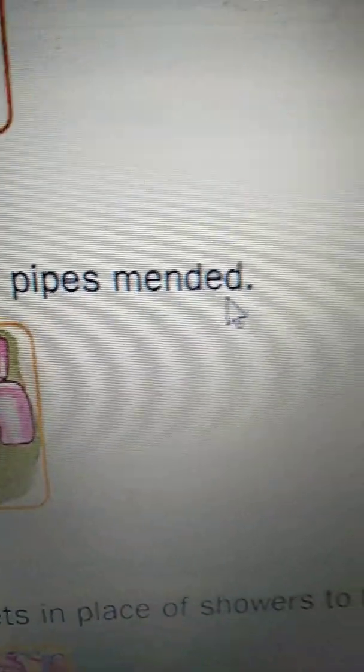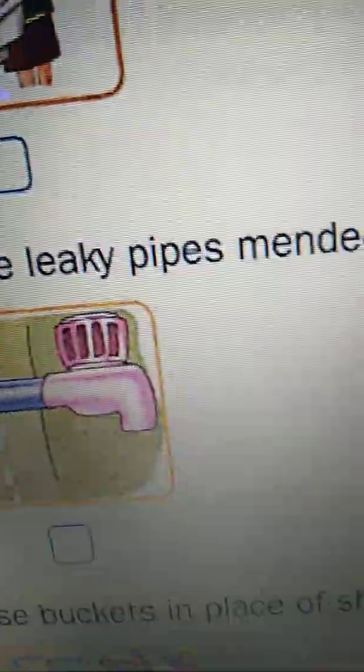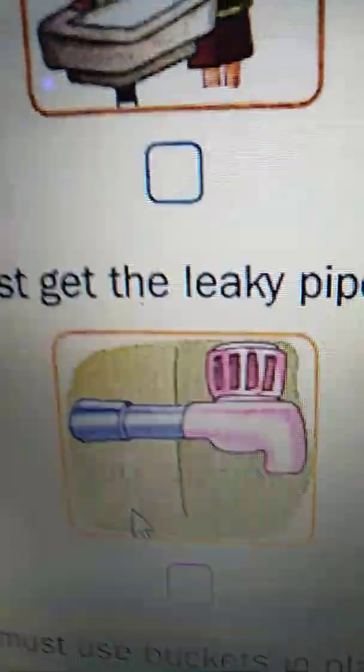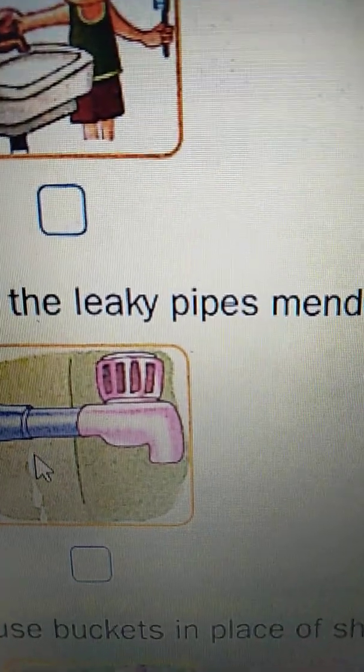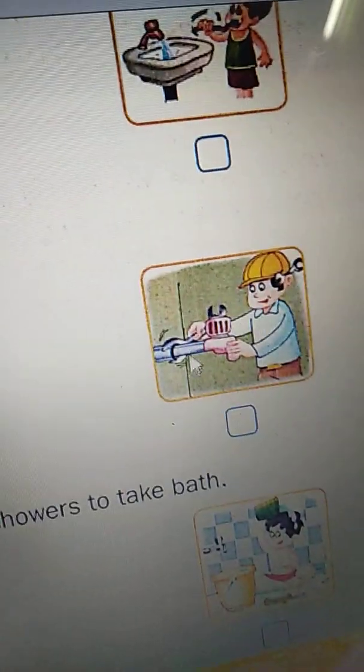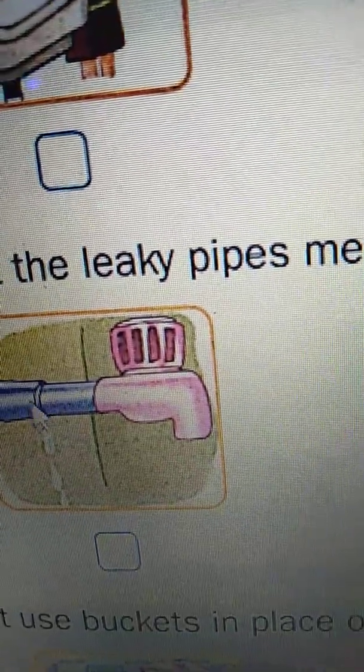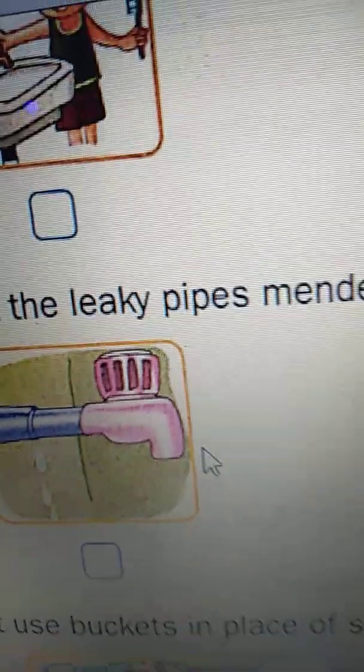Okay. Next one, we must get the leaky pipes mended. See here. We can see in the picture clearly. We should ask a plumber to repair the leaky pipes. We should not waste water in this way.